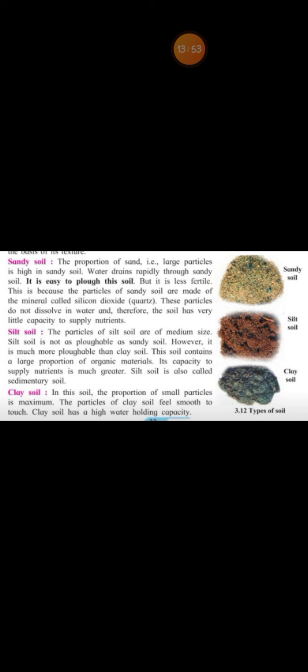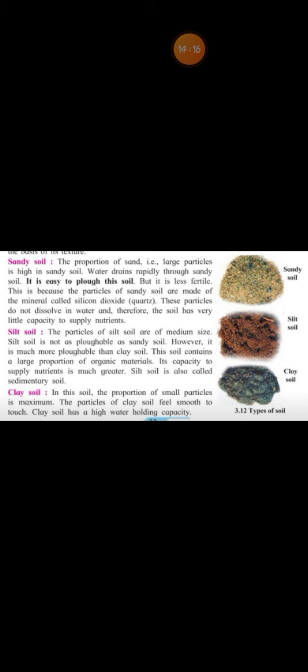Fine. Water drains rapidly through sandy soil and so it is easy to plow this soil. But children, this soil is less fertile. These particles do not dissolve in the water and therefore the soil has very little capacity to supply nutrients.